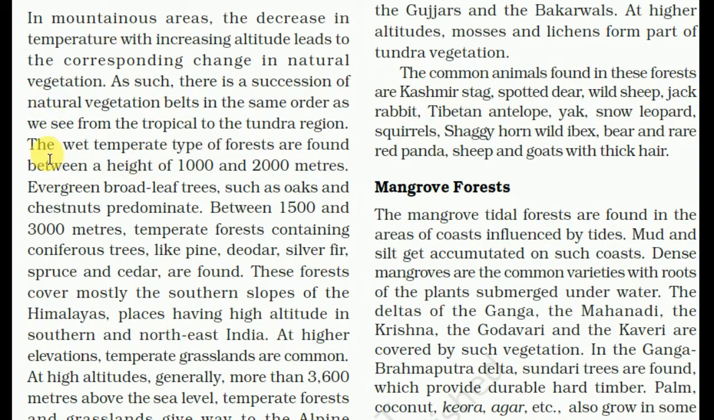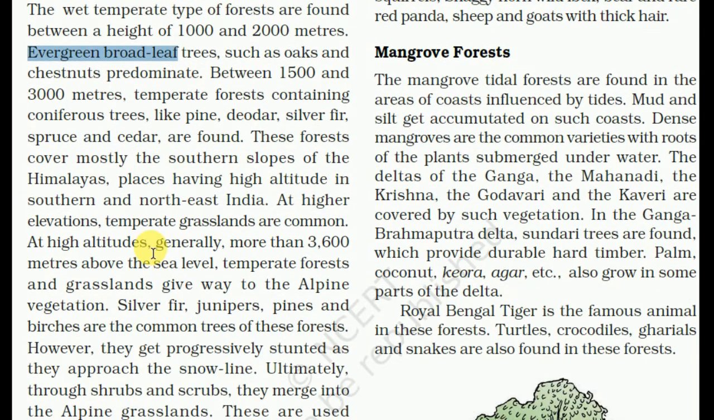The wet temperate types of forests are found between the heights of 1000 and 2000 meters. Evergreen broadleaf trees such as oak and chestnut predominate. Between 1500 and 3000 meters, temperate forests containing coniferous trees like pine, deodar, silver fir, spruce and cedar are found. These forests cover mostly the southern slope of the Himalayas and places having high altitude in southern and northeast India. At higher elevations, temperate grasslands are common.